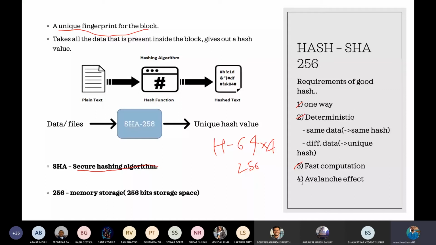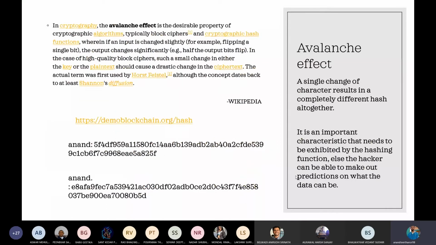And the fourth is the avalanche effect. Even if you change a single bit in the input, you should get a totally unrecognizable hash. No one should be able to predict from the input what the hash is going to be.